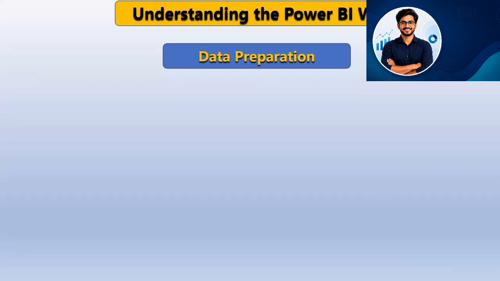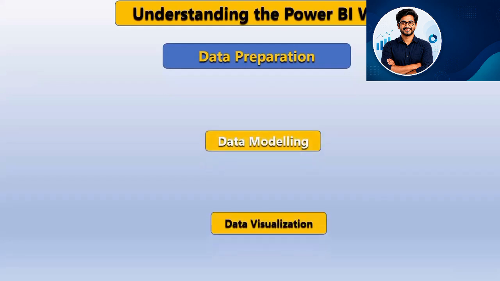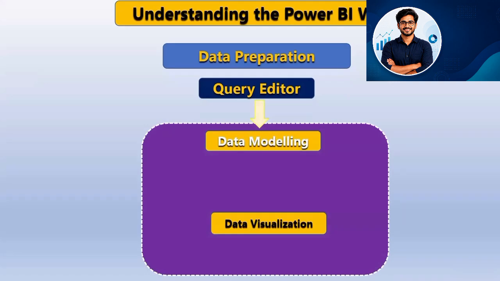Now, this is a typical workflow. The first step is data preparation, the second is data modeling, and the third is data visualization. In data preparation, there is a query editor in Power BI Desktop where we can connect to different data sources, take the data, and prepare it. We can do some transformations like deleting a row, adding a column, replacing values, and splitting columns. That kind of thing can be done in data preparation.